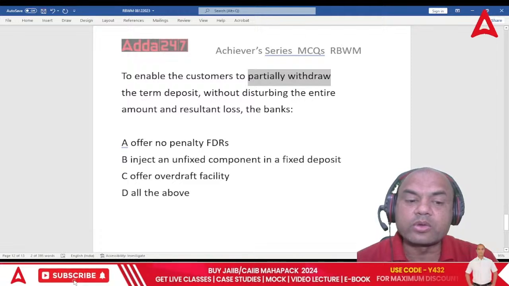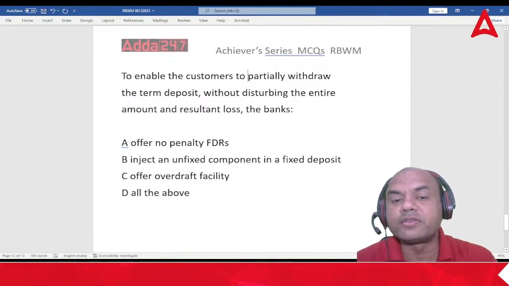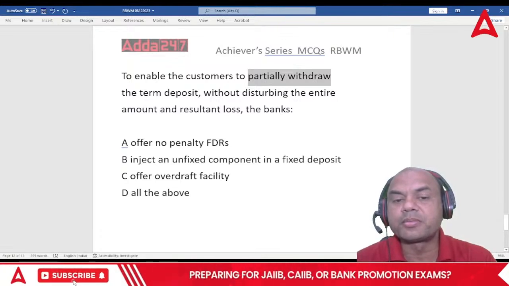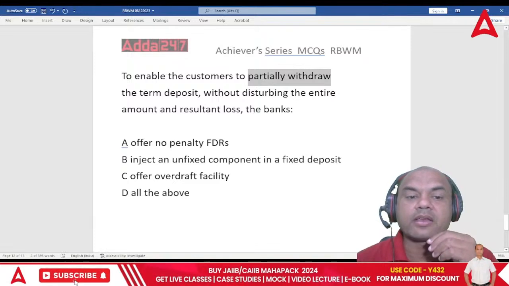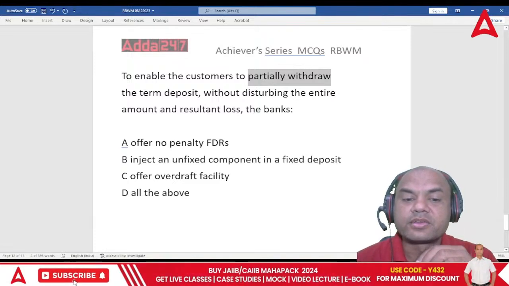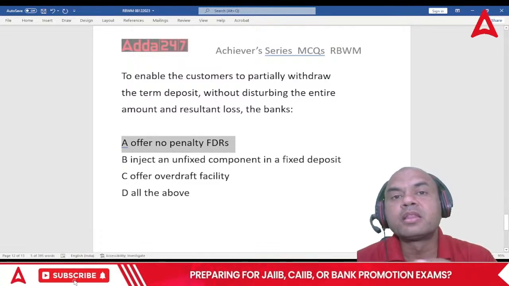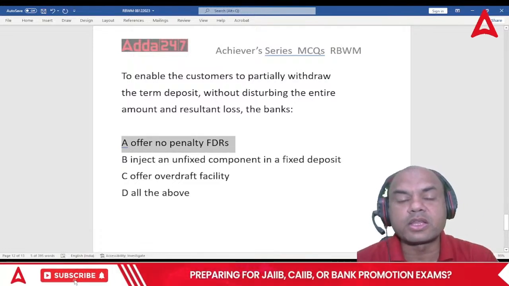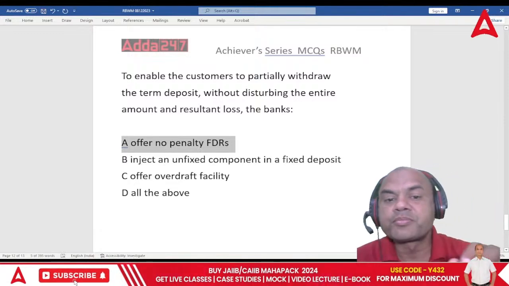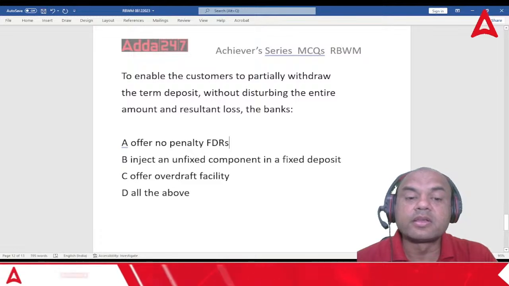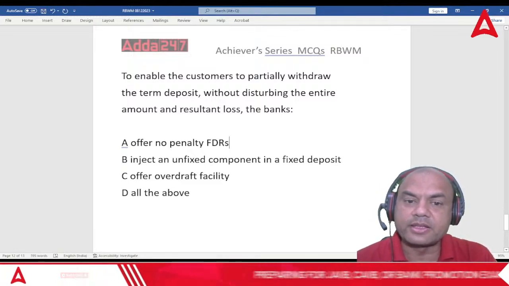All of us tend to give the answer all of the above, but the answer is not that. We want to partially withdraw the term deposit without disturbing the entire term deposit. If I offer no penalty FDR, the customer will be able to withdraw the full FD, and even the partial FD, because I have seen that also.